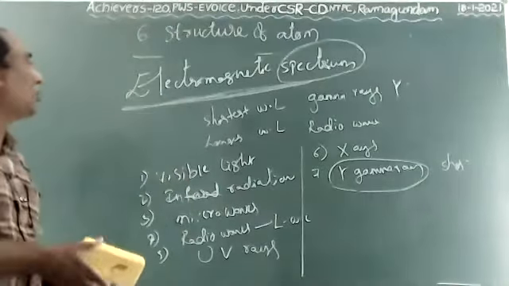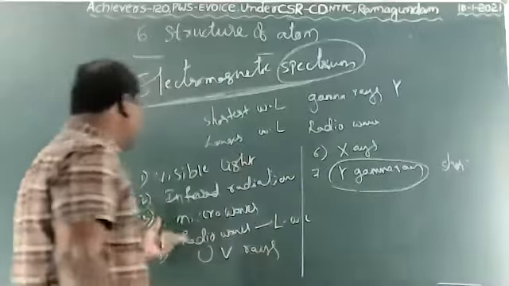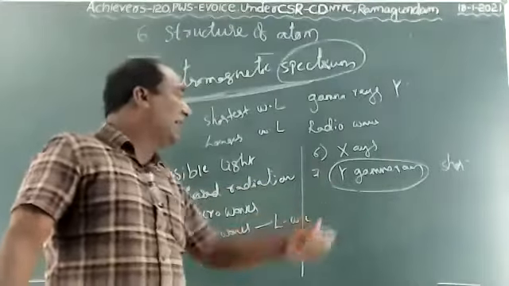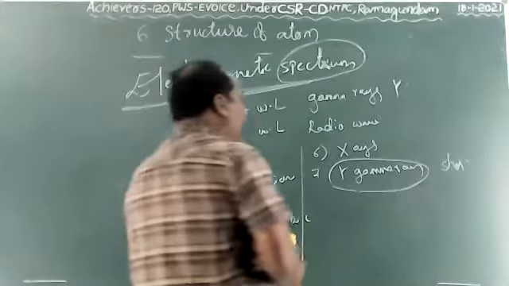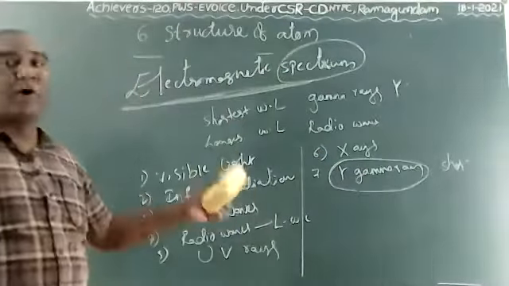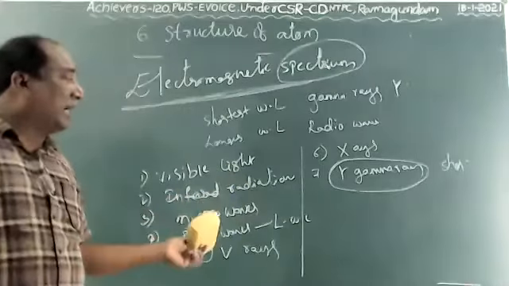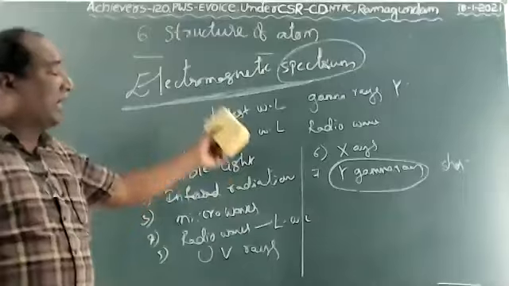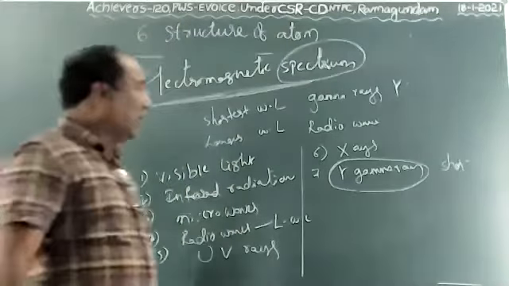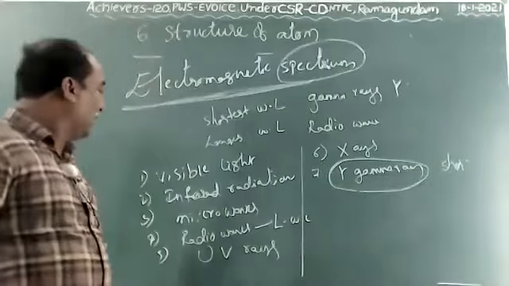These are the electromagnetic spectrum: UV rays, radio waves, microwaves, infrared radiations, visible light, X-rays and gamma rays. Gamma rays highly penetrate and are very harmful to us. They can penetrate our body very easily because they are obtained from radioactive materials like uranium, plutonium, protactinium and thorium.